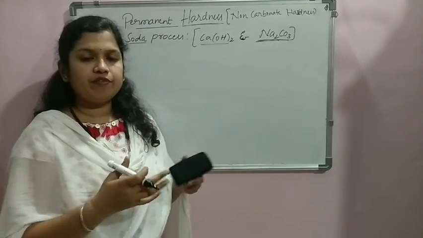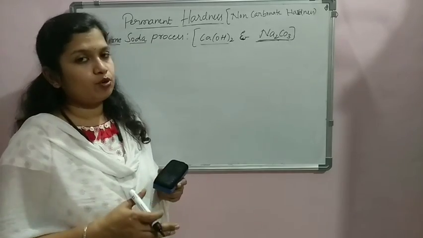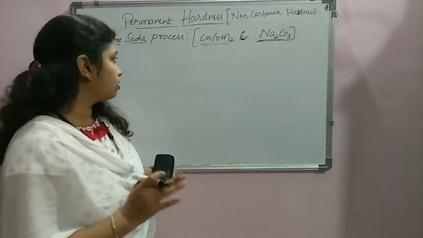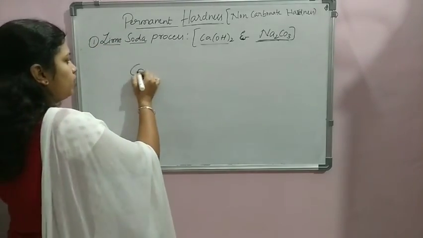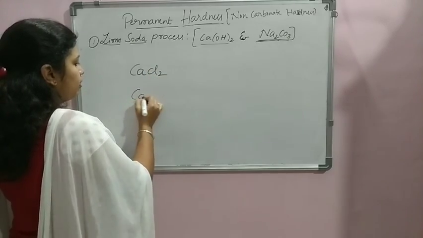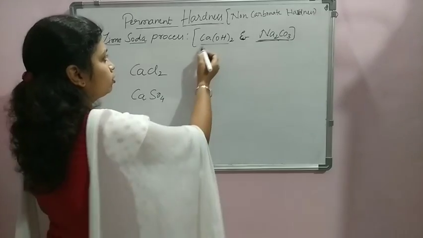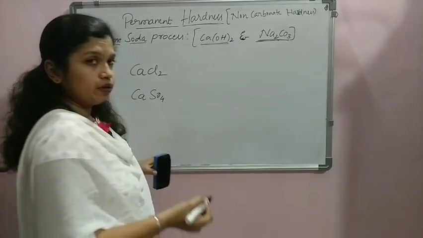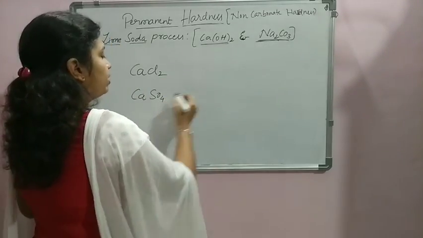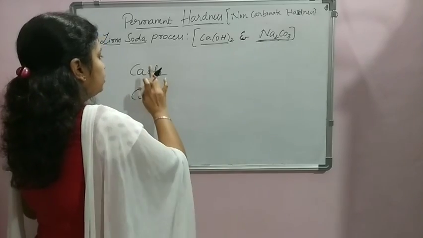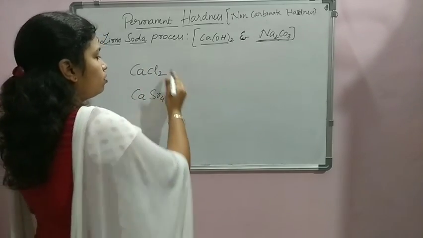As we saw from the previous reactions, the byproducts left out were the non-carbonate hardness of calcium, that is calcium chloride and calcium sulfate, when we took up the reactions with the hydrated lime. So in order to remove these components, we are going to make use of soda.